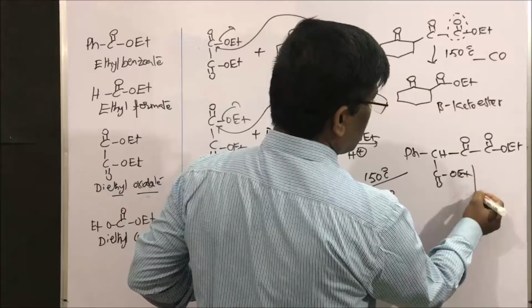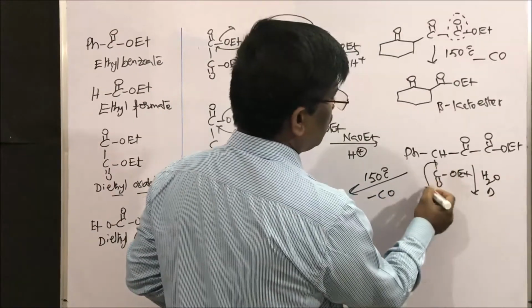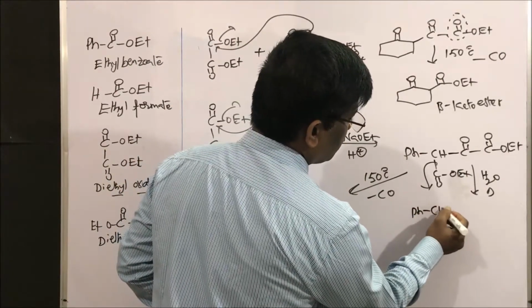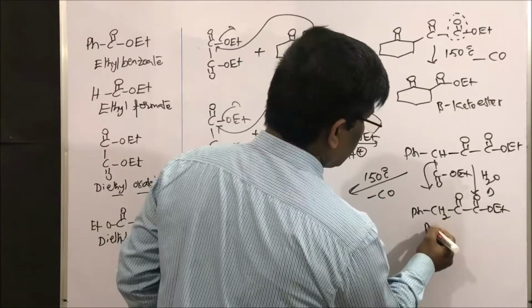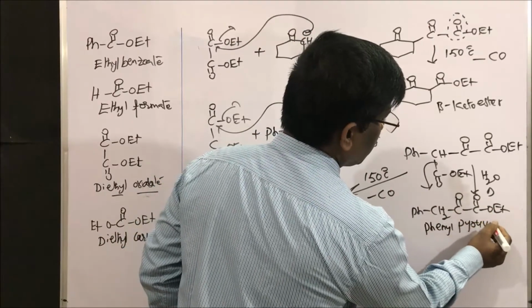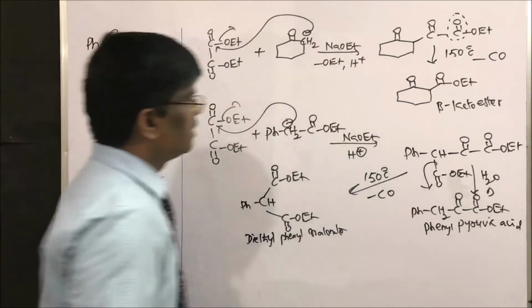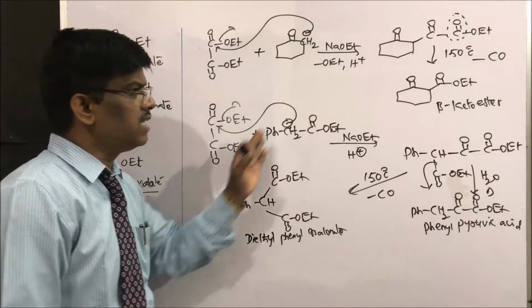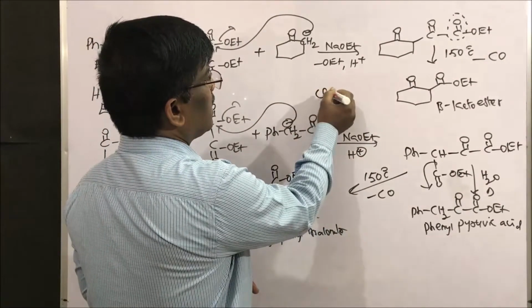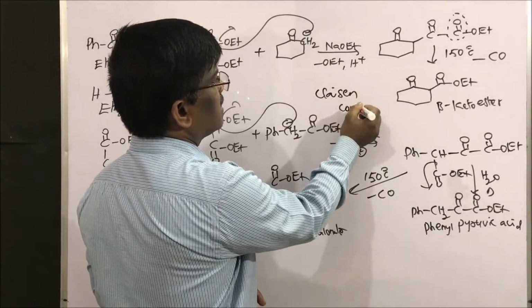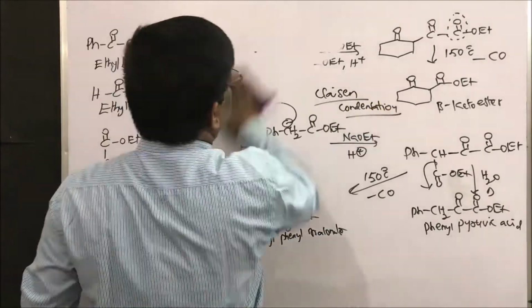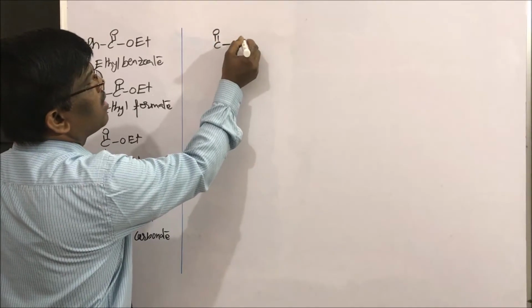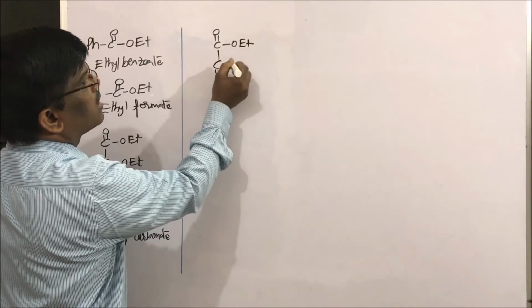So upon hydrolysis followed by heating, it is going to lose this, right? To give phenyl pyruvic acid. Phenyl pyruvic acid, I am going to get. So this is how diethyl oxalate can be used for the synthesis of these compounds under Claisen condensation reaction conditions. Yes students, another important compound, camphoric acid, can be prepared from diethyl oxalate.